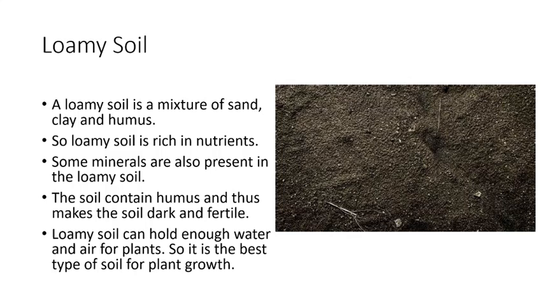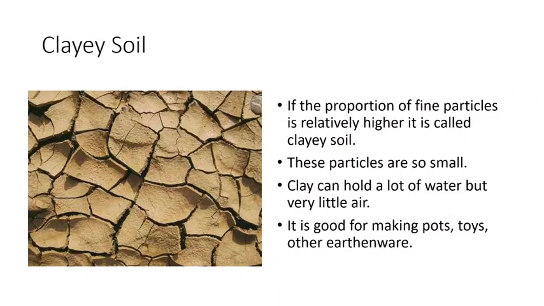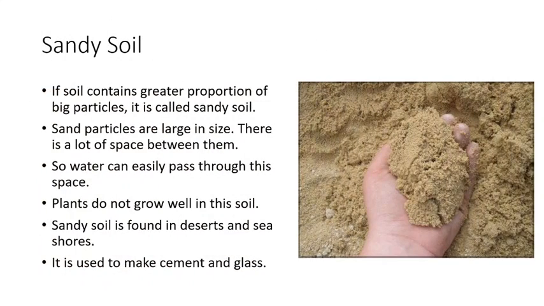We already discussed three types of soil. That first one is sandy soil, second one is clay soil, and the third one is loamy soil. That is sandy soil. The soil contains a greater proportion of big particles, and particles are large in size, and there is a lot of space between them, so water can easily pass through this space. And this sandy soil is mainly found in desert and seashore. This sandy soil is used to make cement and glass.